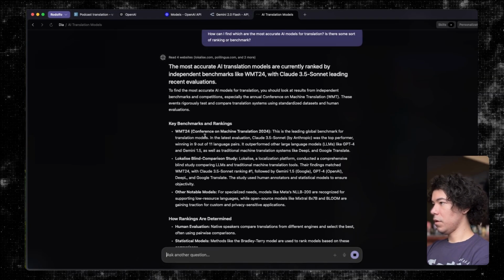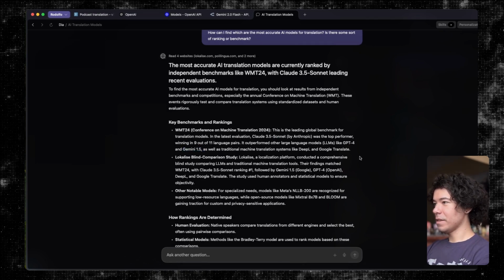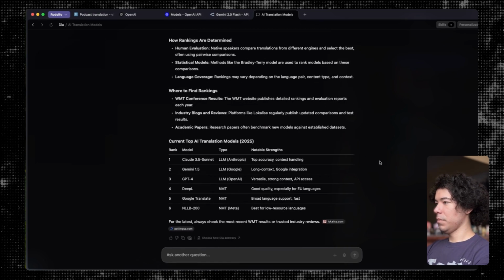Okay, what do we have here? WMT24 Conference on Machine Translation. Leading global benchmark for translation models. Okay. 3.5 Sonnet. GPT-4. Gemini. Okay, this is, well, I mean, AI is moving pretty quickly. It's talking about Gemini 1.5, right? We're well past that. Okay.